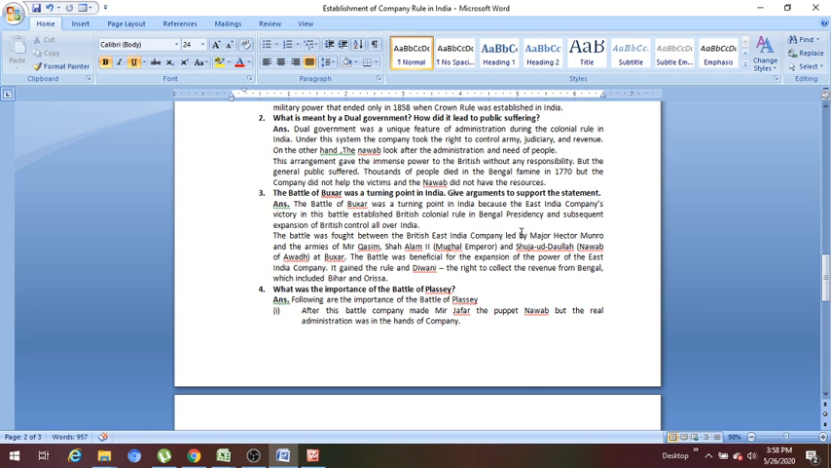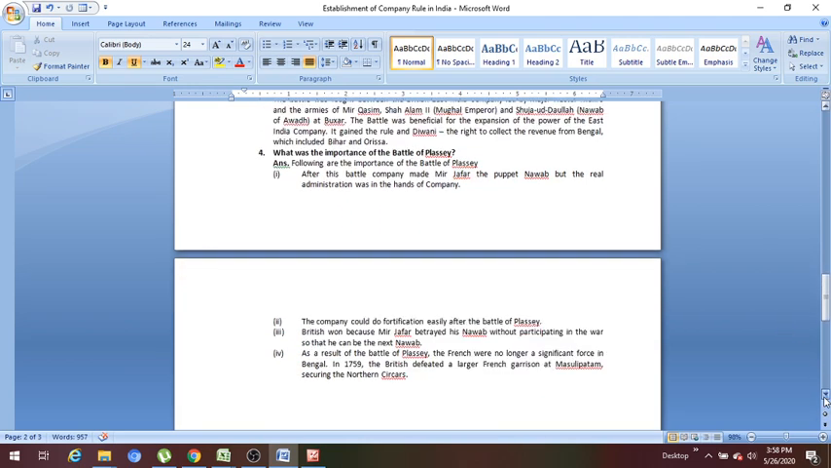Means two teams were playing here. The first team was led by Captain Hector Munro, and the second team was the coalition of three parties: Mir Qasim, Shah Alam II, who was a Mughal emperor, and Shuja-ud-Daula, the Nawab of Awadh, and they fought at Buxar. So the battle was beneficial for the expansion of the power of the East India Company. It gained the Diwani, the right to collect the revenue from Bengal, which also included Bihar and Odisha.